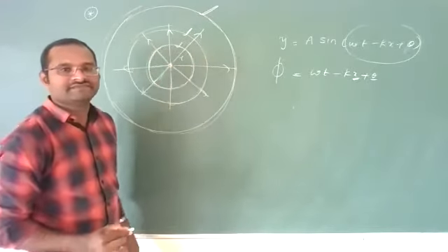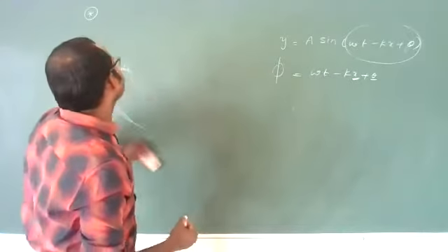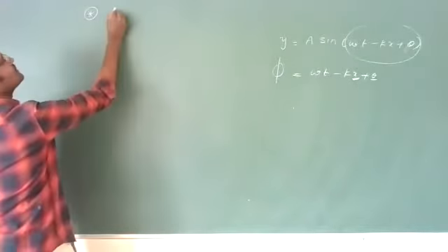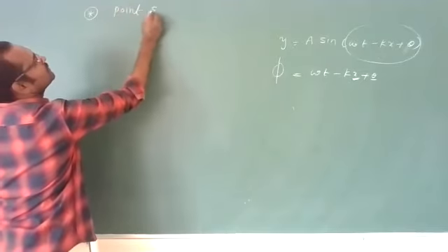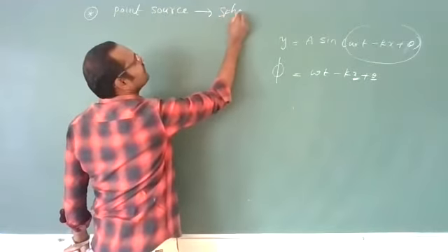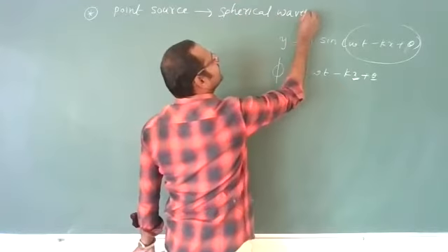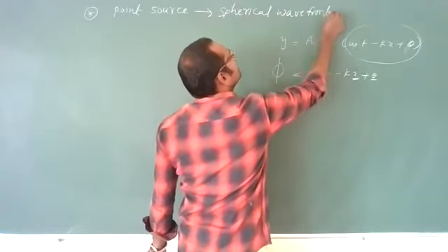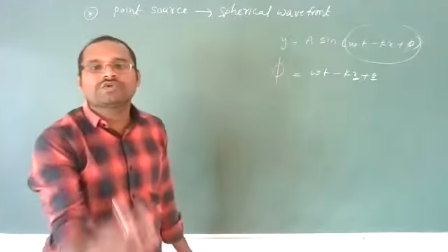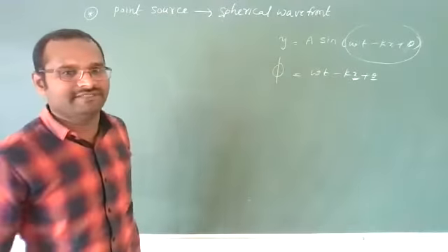Are you getting it clear? So what do you have to say? If a point source is there, the point source produces a spherical-shape wavefront. Very important. Reason: I just explained.